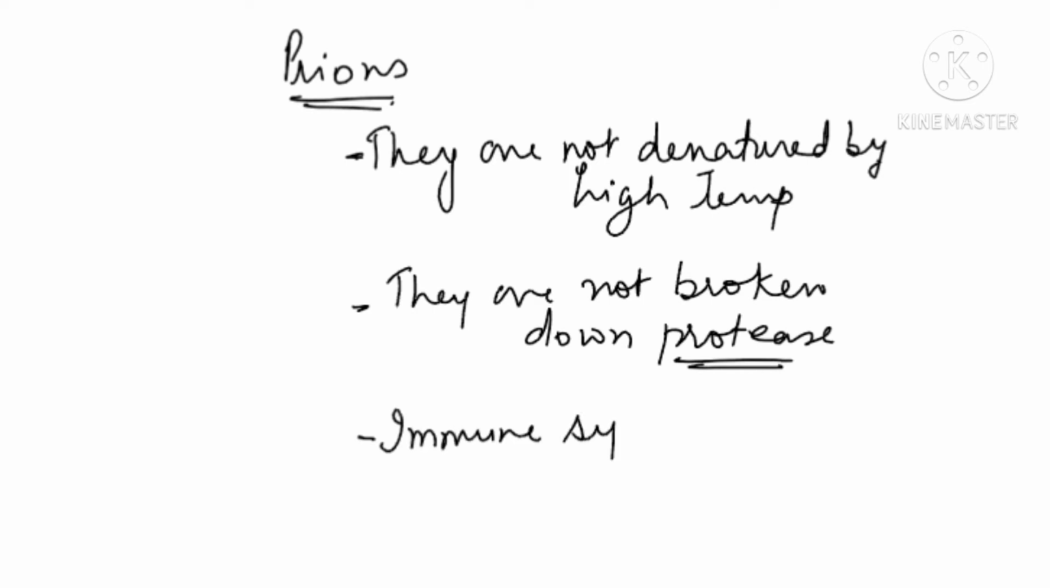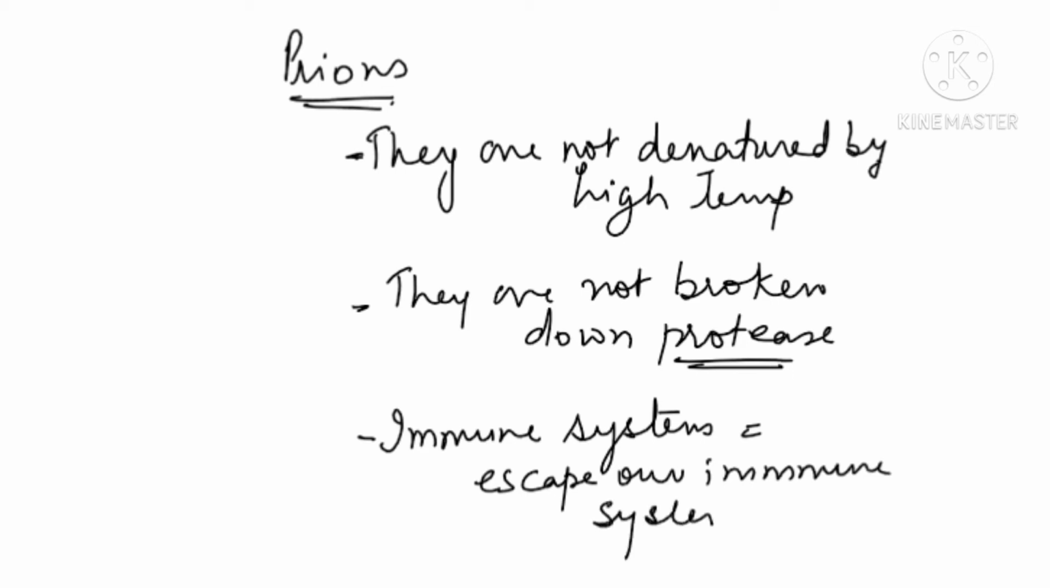The immune system is not able to identify them, so you can say that they escape our immune system. They escape our immune system because the immune system will kill the foreign particles, but these are our self protein which has misfolded, so they are able to escape our immune system. And when they accumulate so much in plaque, then neural problems are created, like Alzheimer and Parkinson disease.